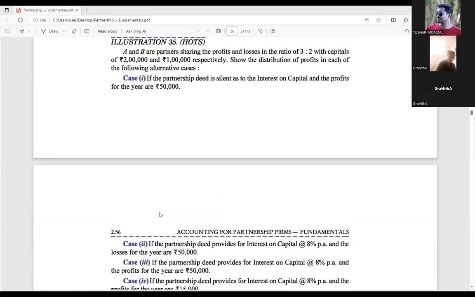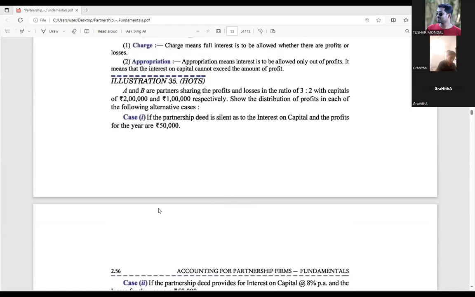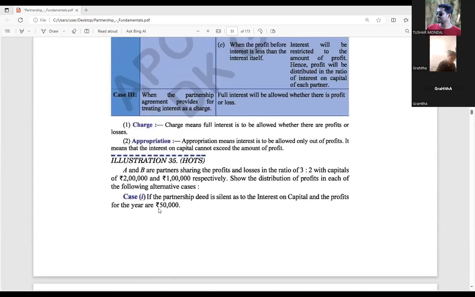So one question has been given there. Shall we do this question? Case number 5 has been given there. Just a little faster we will do all these things. And whatever point you think is new for you, or you did not understand before, you should note that point down.